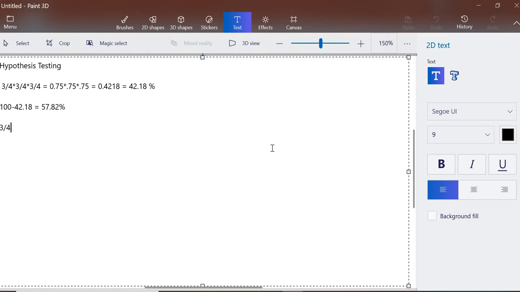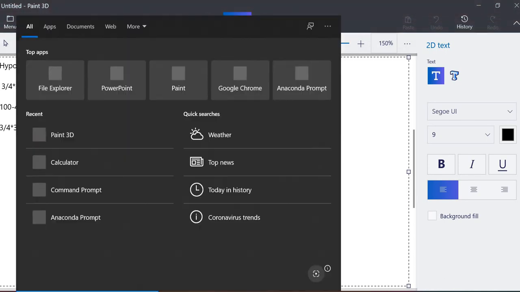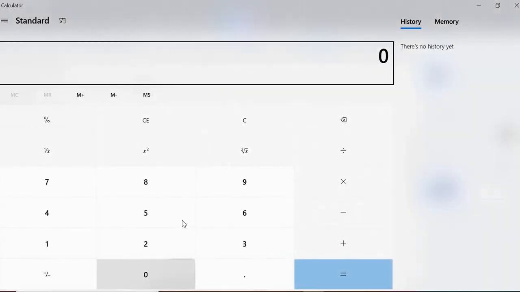Let's say the probability of him not getting picked is 3 by 4 into 3 by 4, which implies 0.75 into 0.75, which implies, let's see what is the calculation.